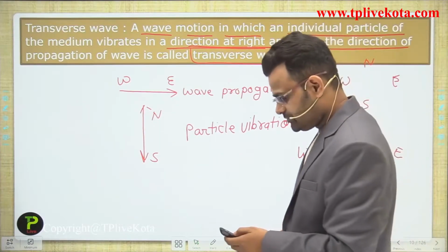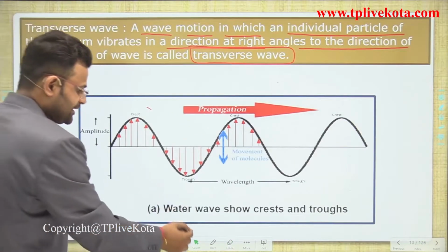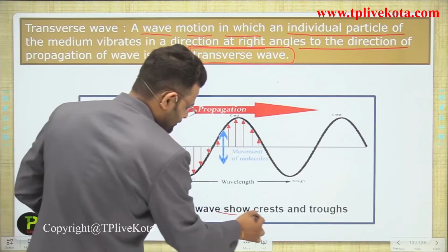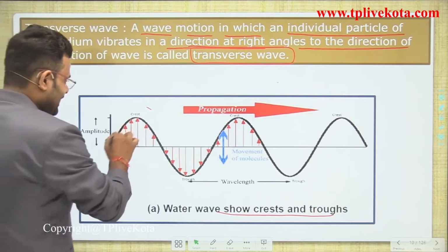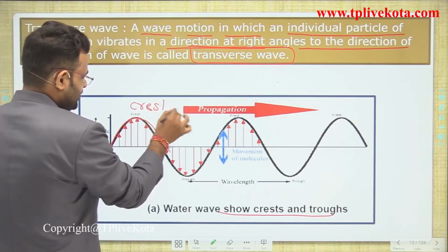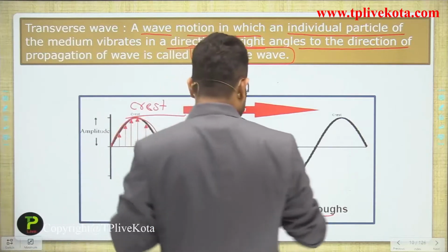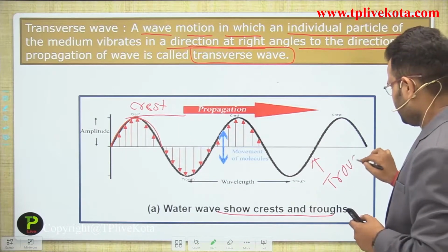Now the next one, let's see what happens. Water waves show crests and troughs. That part is called the crest, and the lower part is called the trough.